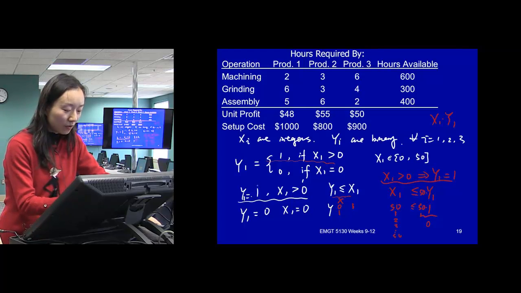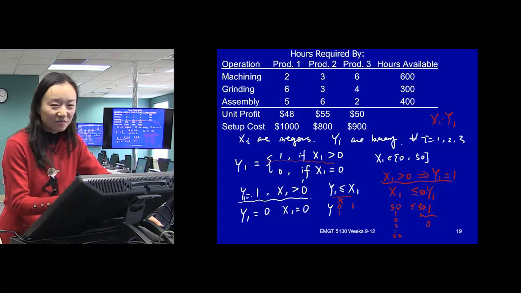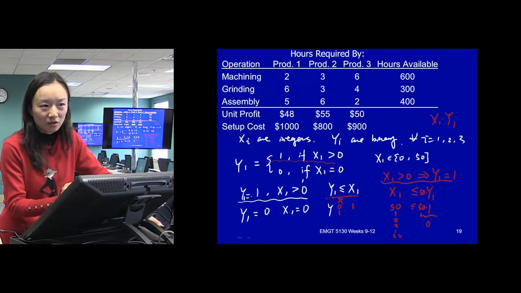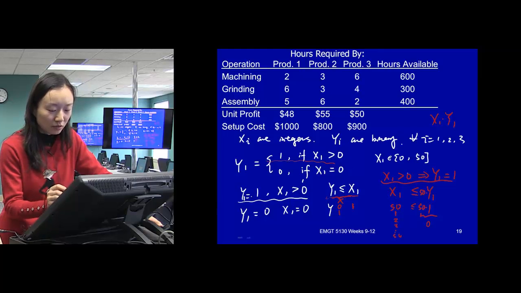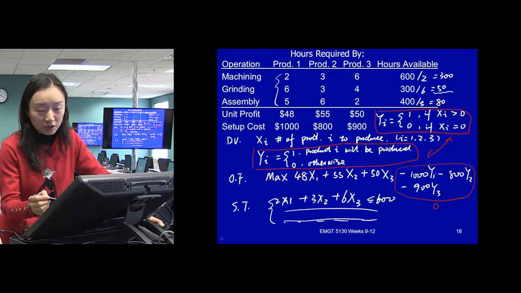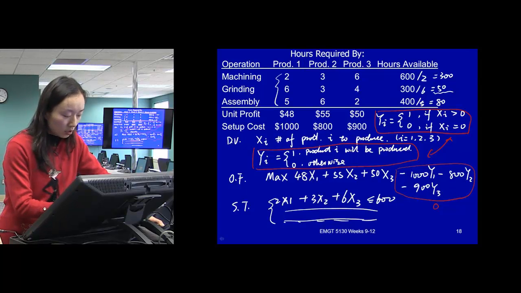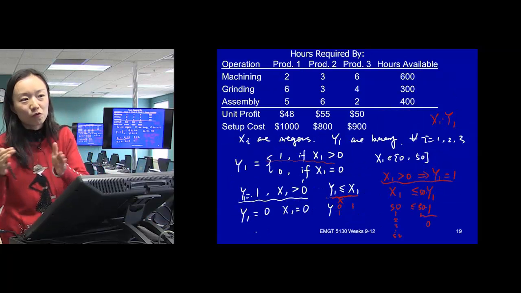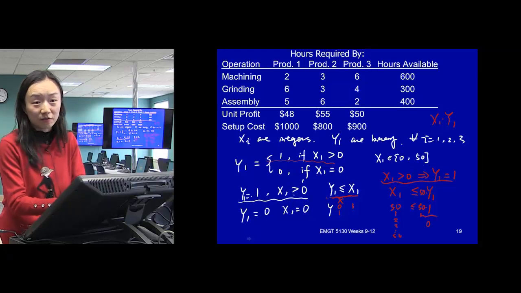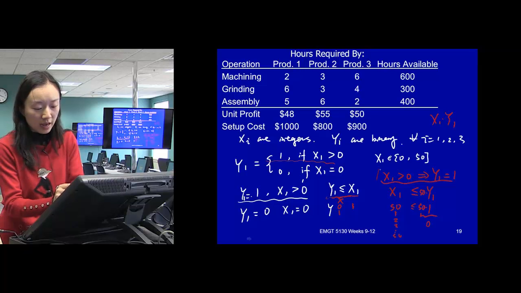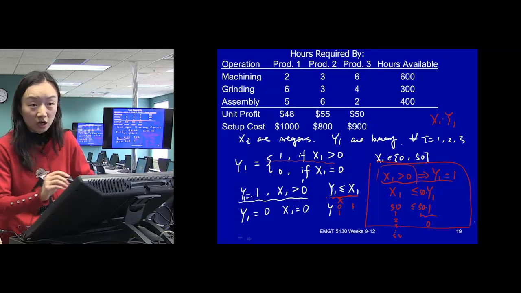For example, we started from here and didn't make much progress. Okay, we thought about this constraint, and didn't make much progress, and then thought, okay, actually, with the help of the objective function, y will be 0 anyway. So we only need to force it to be 1 when it has to be 1. That means we need to force the y value instead of forcing the x value. And what forces the y value is the x. So we use the x to force the y value. This is the right way to go, logically.